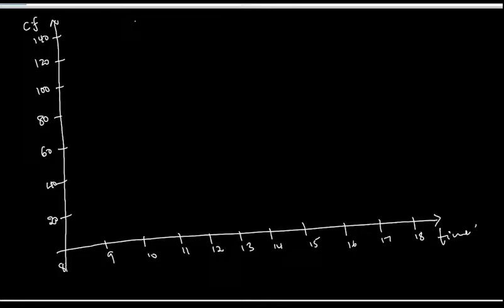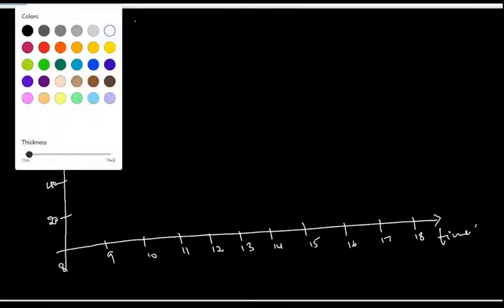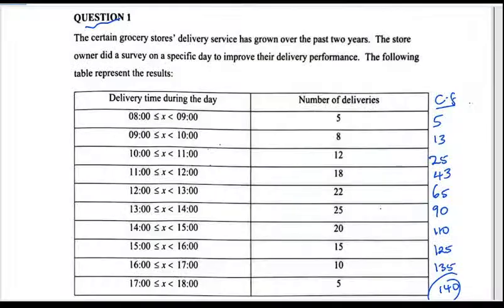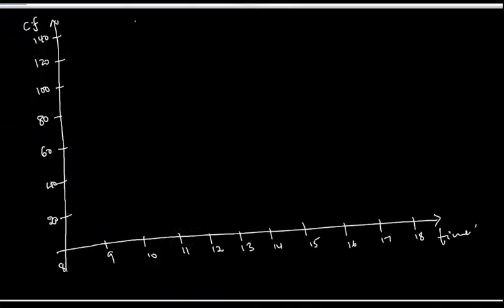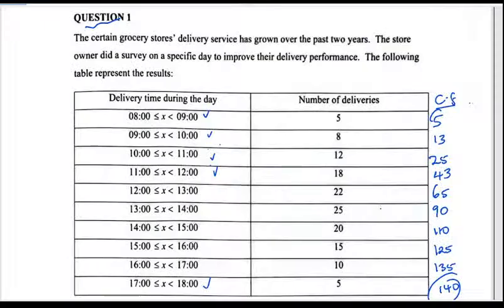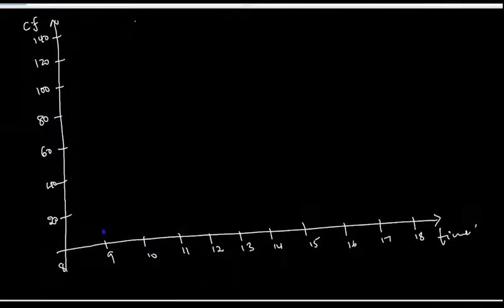I'm sorry if the intervals are not that clear. It's just a sketch, so we just need to have the shape. Whenever we are plotting, we only use the upper class intervals: 9, 10, 11 up to 18. So 9 goes with 5, which is somewhere there. Then 10, we take 13, which is still below 20.